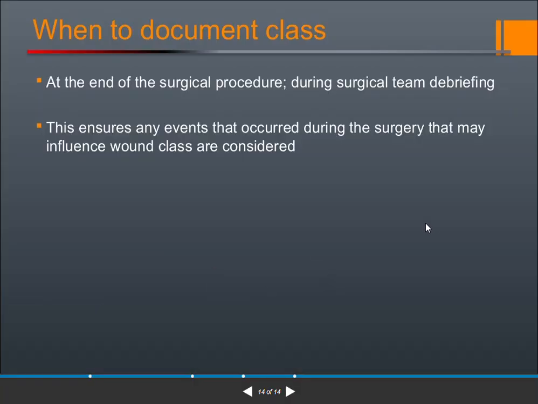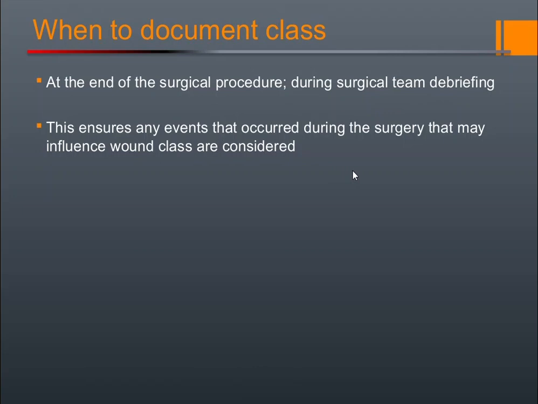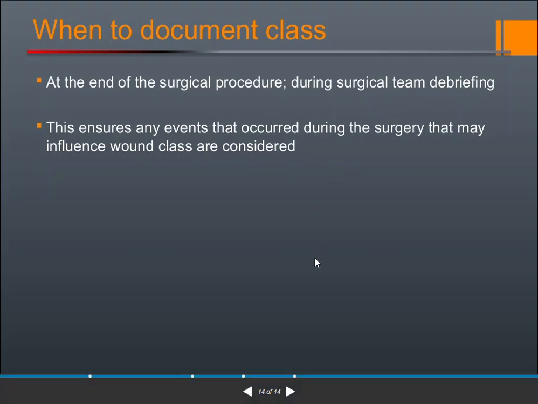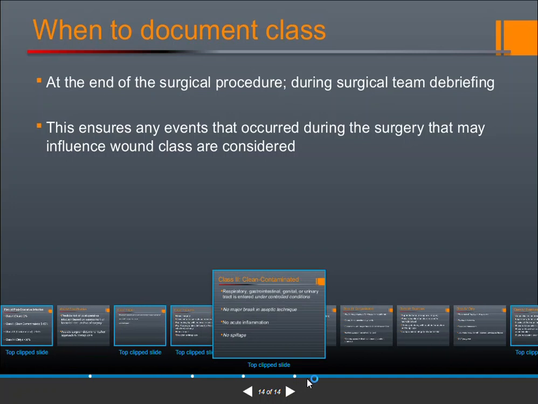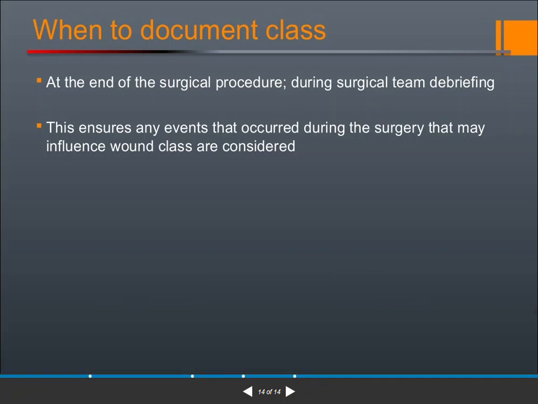So these are the classifications. At the end of surgical procedures, the surgical team does a debriefing. This ensures any events that occurred during the surgery that may influence the wound class are considered. Means if there are any complications or special notes, they must be noted in the post-operative notes. So these are about the classifications.